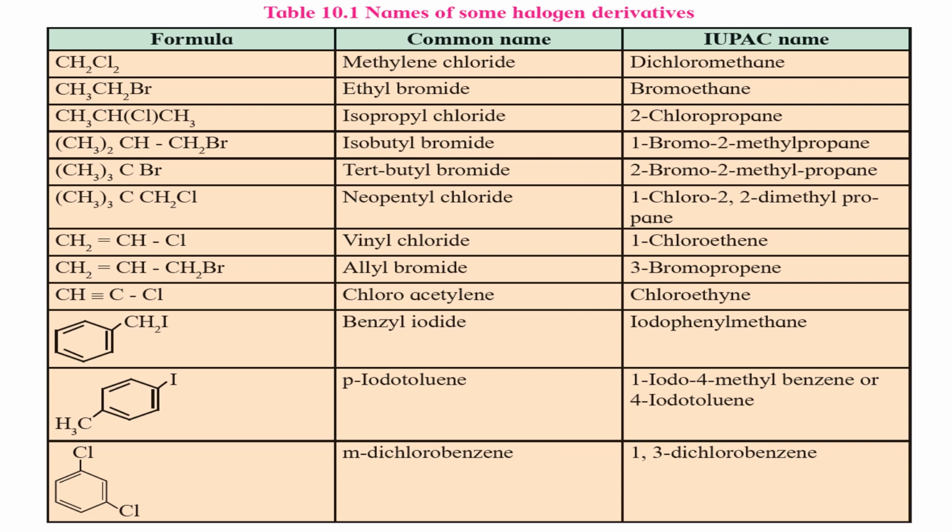Now see another example, CH2=CH-CH2Br. Common name is allyl bromide and IUPAC name is 3-bromopropene. Now this compound contains the carbon-carbon double bond and halogen atom also, and hence the numbering starts from the first carbon atom, and now Br is attached to the third carbon atom, hence the name of the compound is 3-bromopropene.